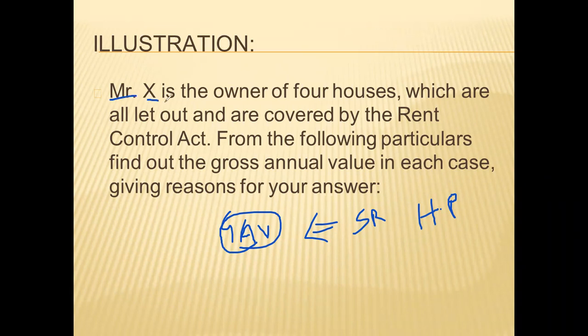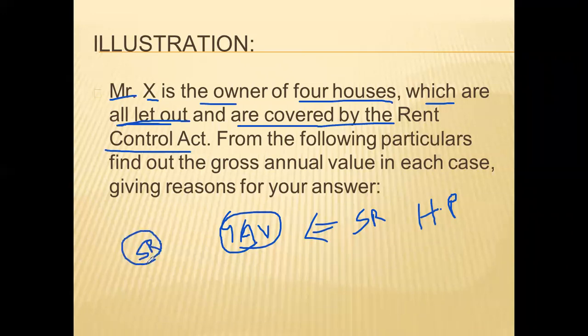So Mr. X is the owner of 4 houses which are all let out. If it is actually let out, then actual rent will come into question. All are covered under the Rent Control Act. Whenever your property is covered under the Rent Control Act, standard rent will come into question.